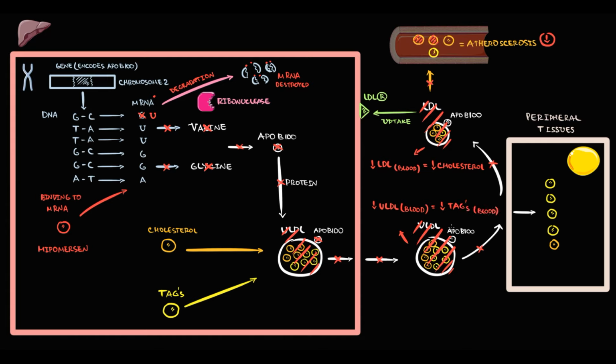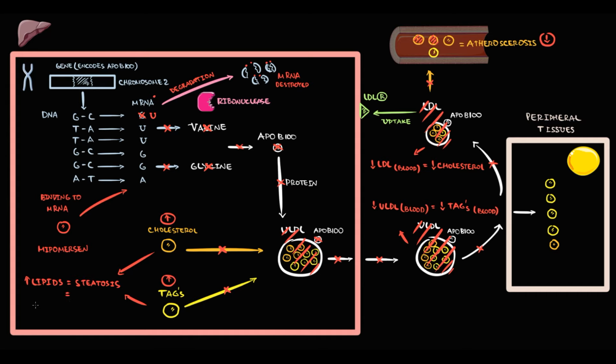But there is one significant problem. As we can see, with a decrease in VLDL production, we cannot transfer cholesterol and triglycerols from the liver tissue. As a result, both cholesterol and triglycerols begin to progressively accumulate in the liver tissue. And accumulation of lipids leads to hepatic steatosis.